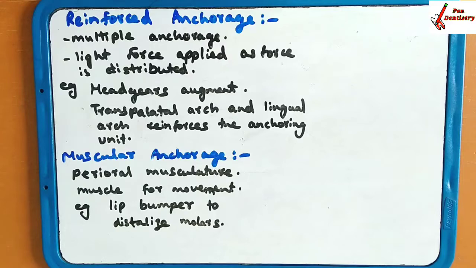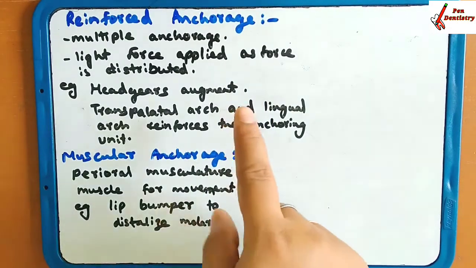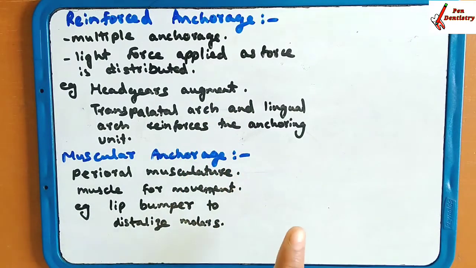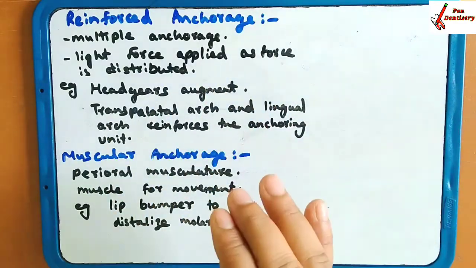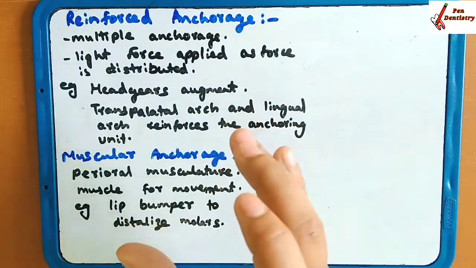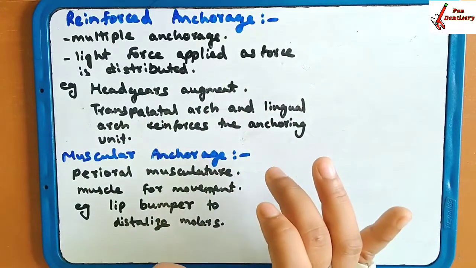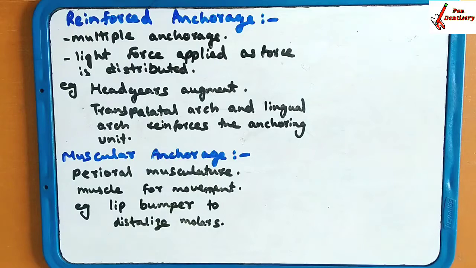Reinforced anchorage is also known as multiple anchorage. Here more than one type of resistance is utilized. The resistance unit becomes more and more effective when numerous units are added. As this is a multiple anchorage, numerous units are added at the position where you want to move the tooth.